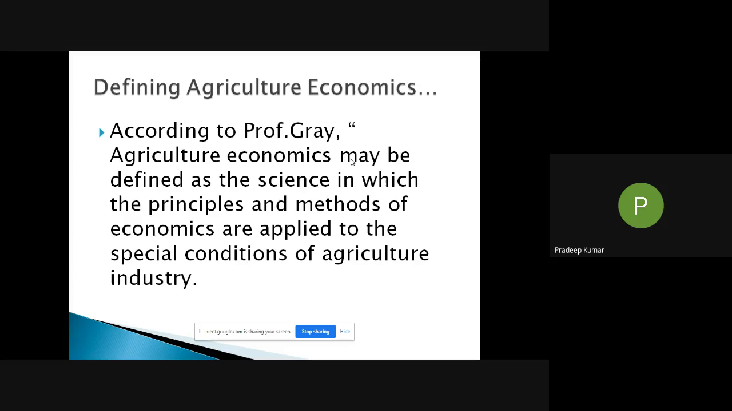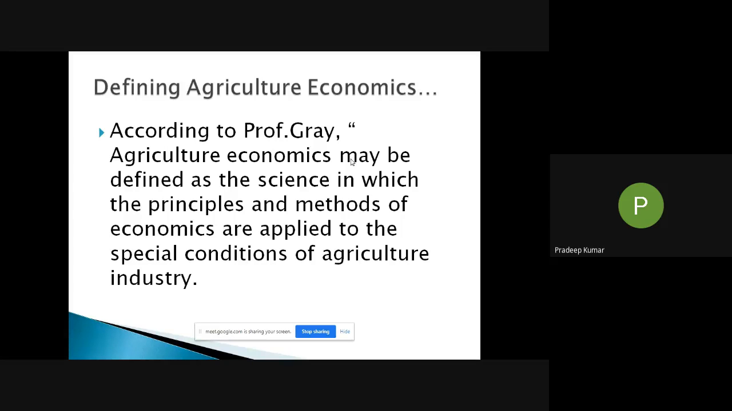So agriculture economics is all about the application of the principles and methods of economics in the field of agriculture. We are just using the methods in economics in the field of agriculture. So Gray has defined agriculture economics properly as a science in which the principles and methods of economics are applied to the special conditions of agriculture industry. So therefore, you can say that agriculture economics is an applied economics.